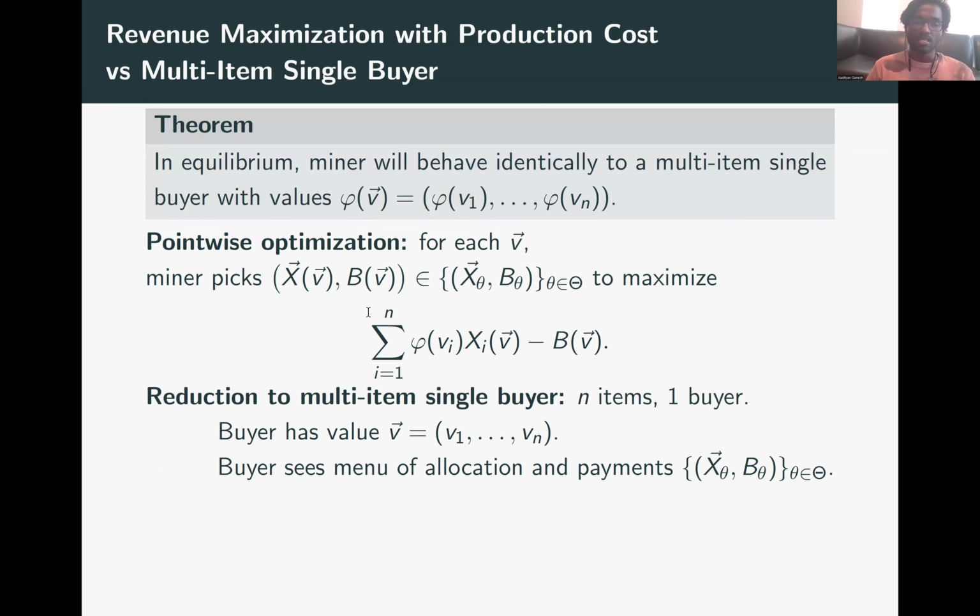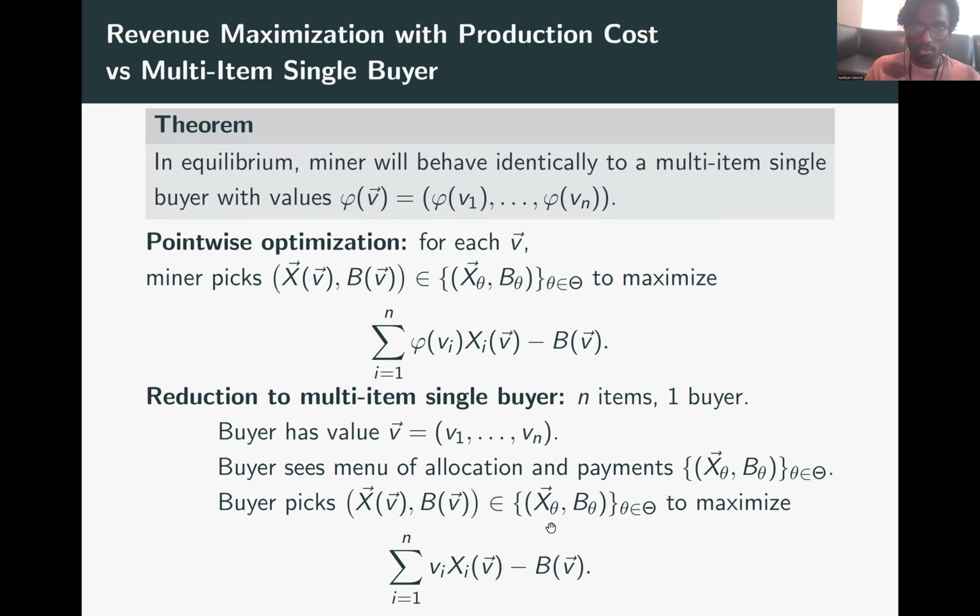It turns out the multi-item single buyer setting is fairly similar. When there are n items and one buyer, and when the buyer has value v given by v1 for getting 1 unit of the first item, v2 for 1 unit of the second item, and so on, the buyer will basically pick an item from the menu of the mechanism so as to maximize its utility, which is value times allocation minus the payment that it makes.